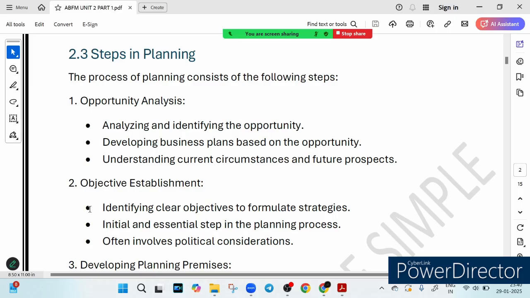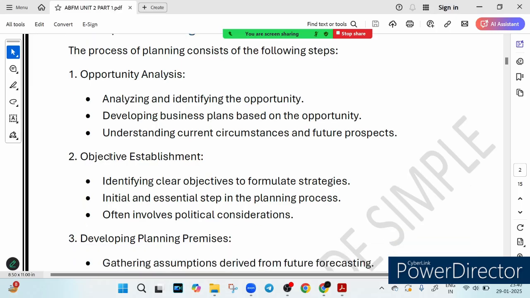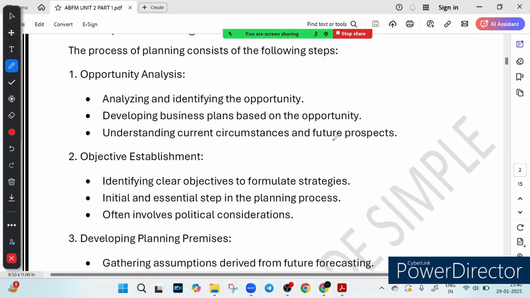So before jumping into action, please analyze the opportunity. That is called opportunity analysis. So friends, what is happening in the market? Right. The first question is, what is happening in the market? Is there any demand for a new financial product? Or can we expand operations profitably? So for example, if digital payments are booming, a bank might plan to launch an exclusive UPI based credit card. This step is all about understanding the present and predicting the future, right?